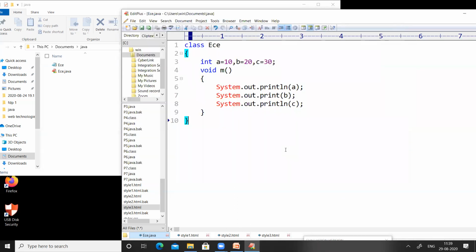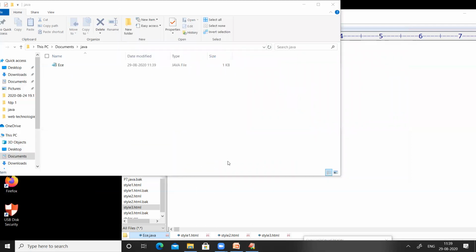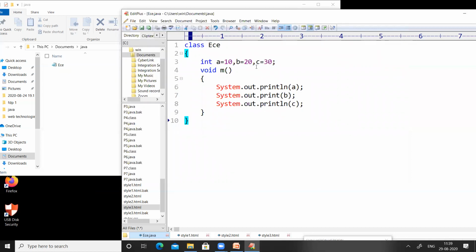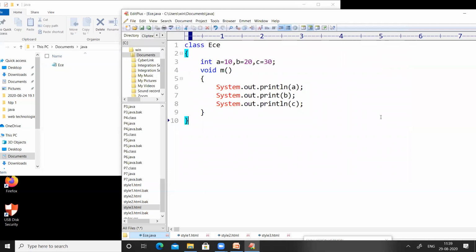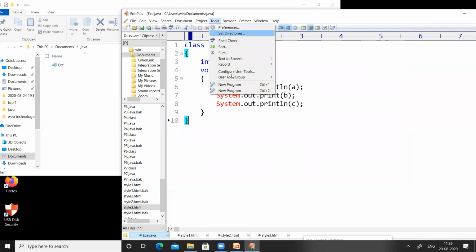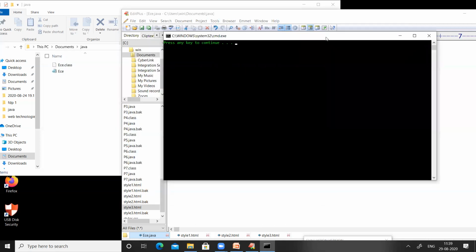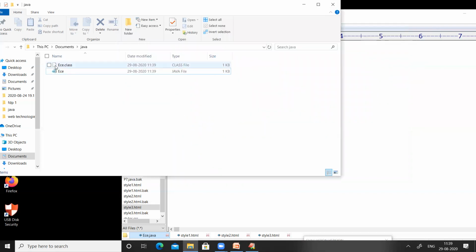Now observe what will happen if you compile the particular code. Observe here, we have only one file and the type of the file is Java. Now compile the code and observe what will happen. I just compiled, and it was compiled successfully. If you observe on the left side, there is one more file added with the name ECE, but the extension of the file is .class. I think the people who listened to the last session or the previous two sessions will have an idea regarding this class file.